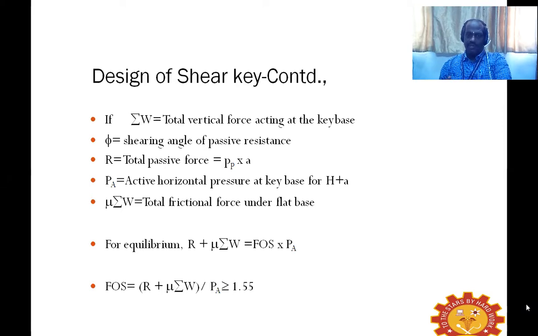In turn, we get that additional resistive force, and it can overcome the force which is causing the horizontal movement.